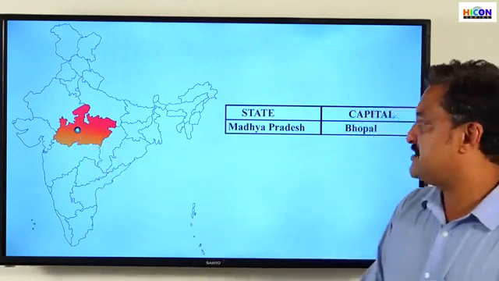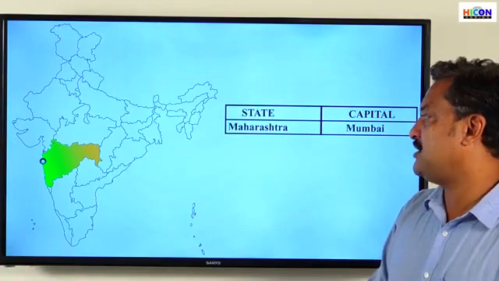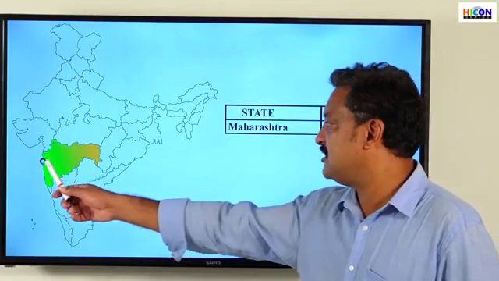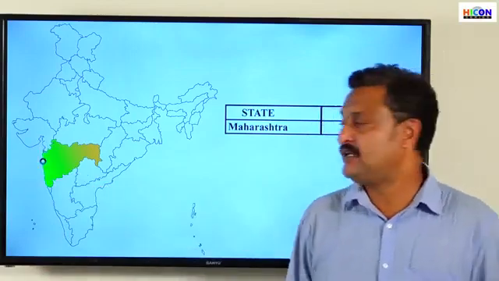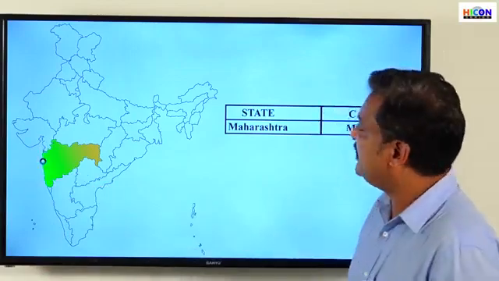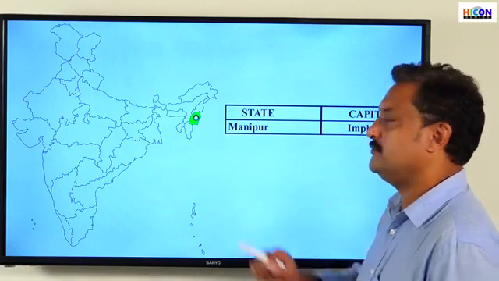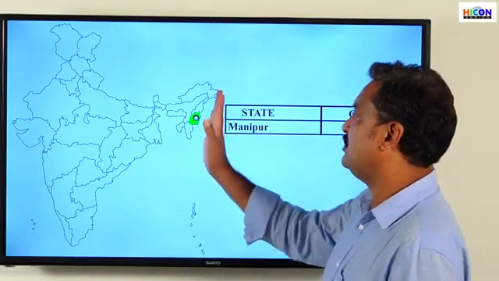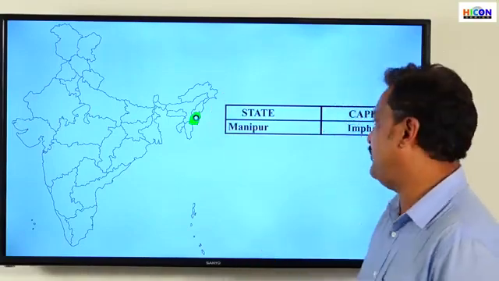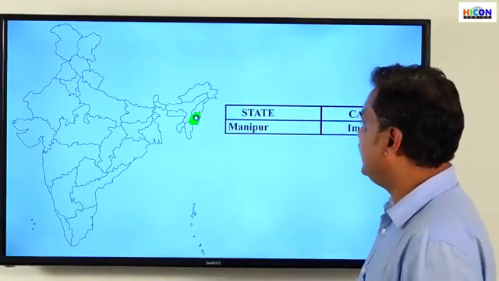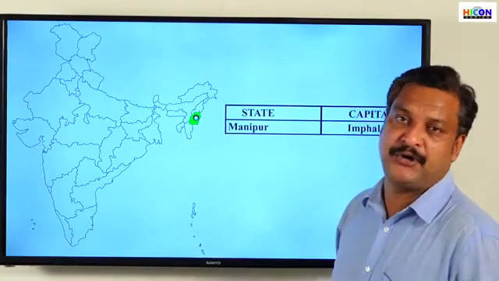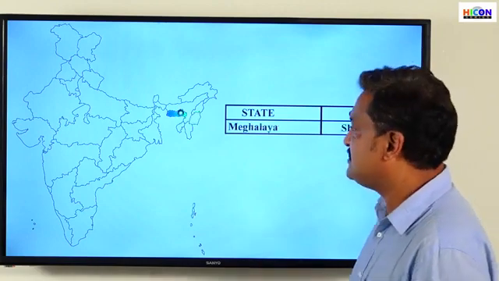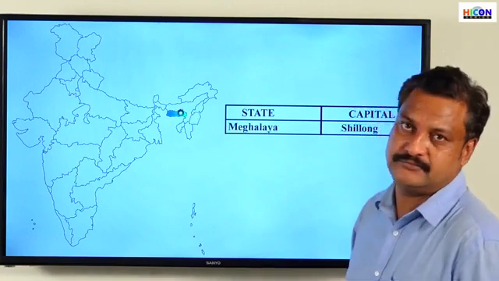The next one, Maharashtra. Maharashtra. The capital is Mumbai. The next state, Manipur. One of the smallest states in India, and that also in the northeastern region of India. This is Manipur, and the capital is Imphal. The next state, Meghalaya.